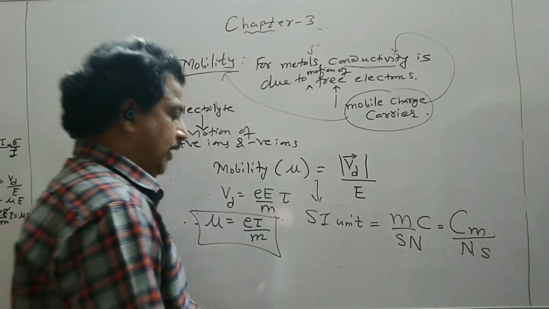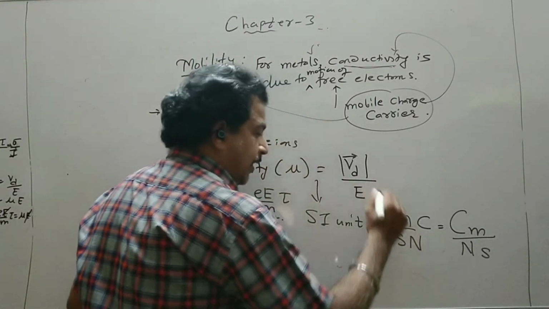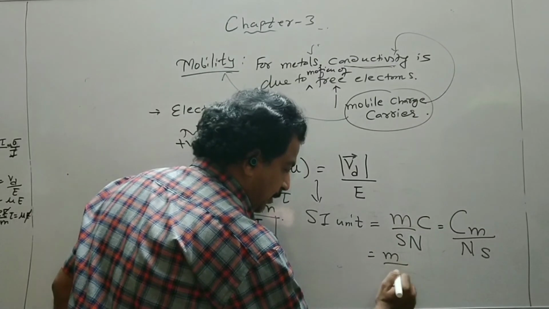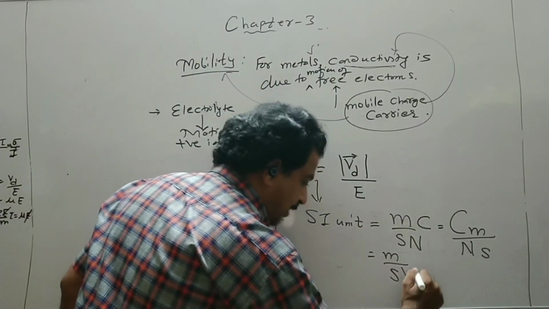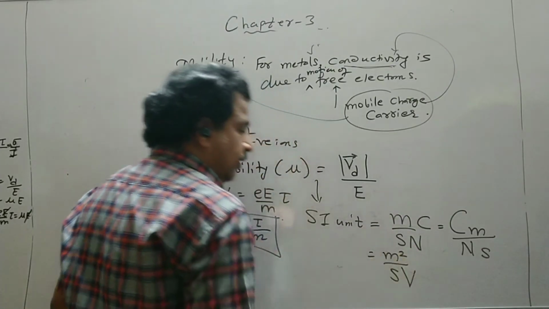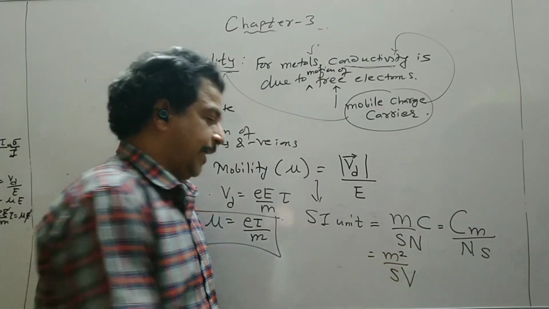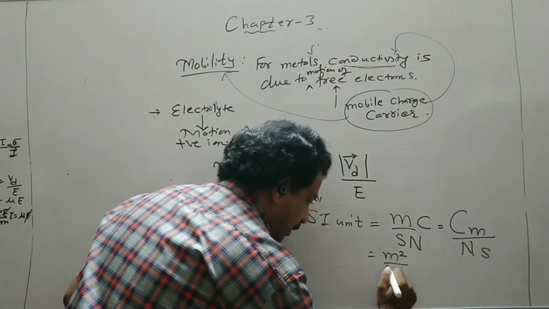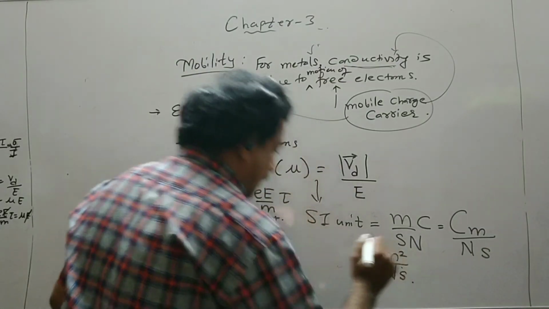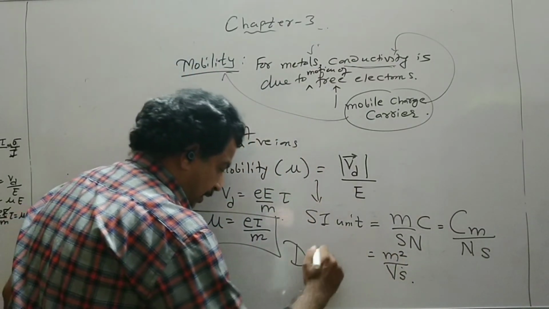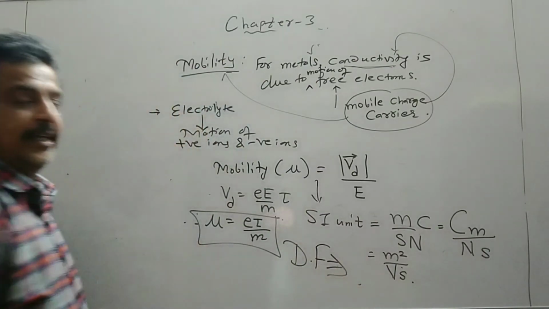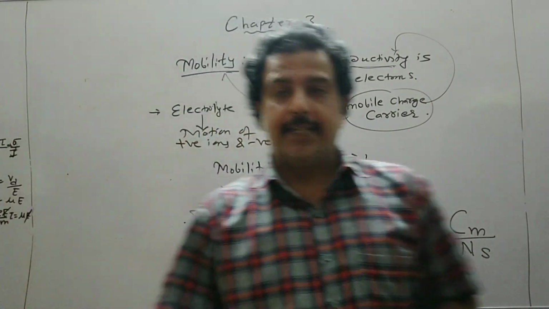So this is one unit. Another unit, again drift velocity is meter per second, electric field intensity is volt per meter. So the other unit is meter square per volt second. Again, the dimensional formula is left as an exercise.